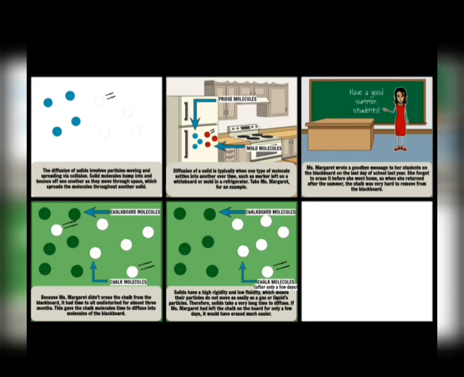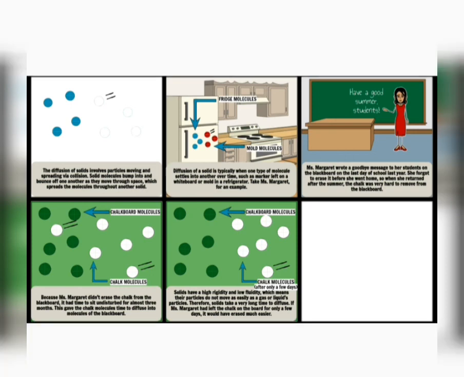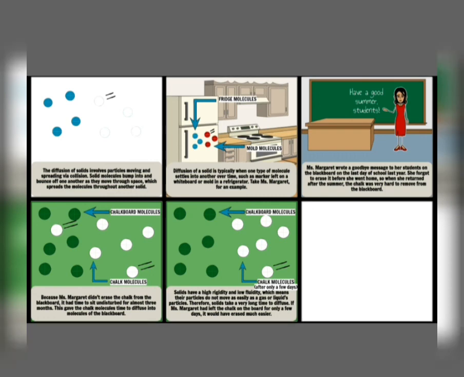But yes, diffusion takes place in solids as well, but it is very, very slow, because the particles in solids do not move from their fixed positions. They just vibrate about their fixed positions, right? So due to lack of appreciable movement in the particles of solids, diffusion in solids is rare, very rare.